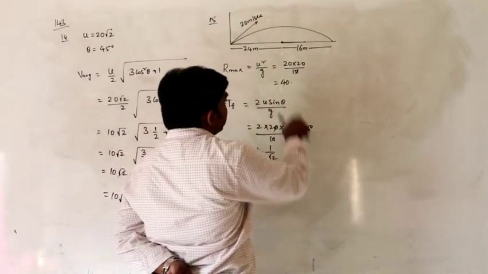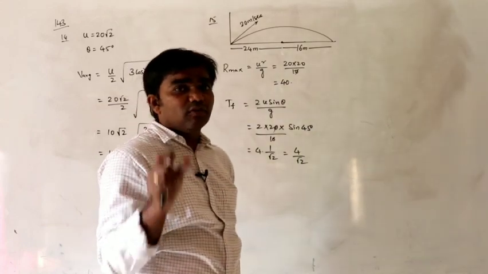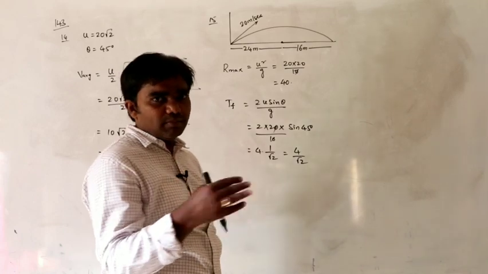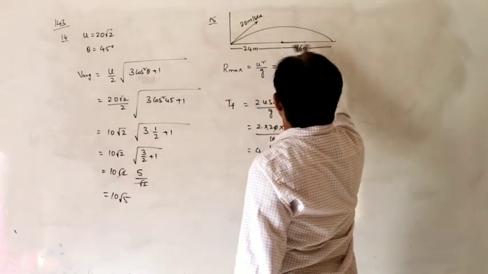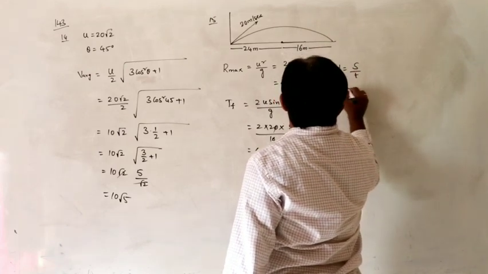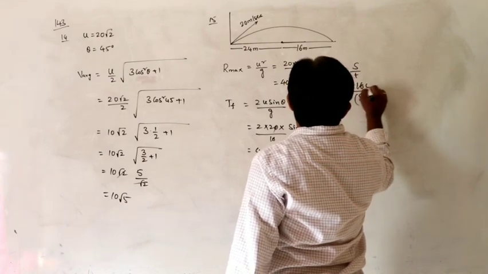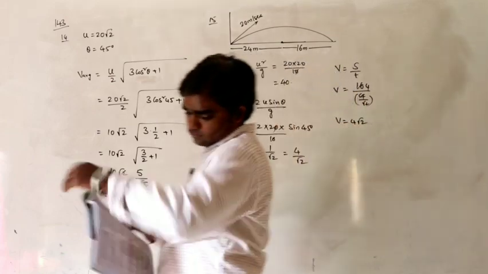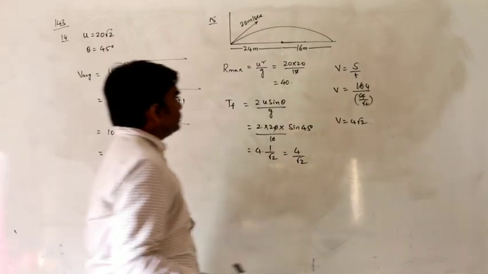So why is it 45? For what angle is the range maximum? For an angle of 45 degrees only the range is maximum. You have to remember all these conditions. So with what velocity does the person travel the distance of 16 meters? Velocity is equal to distance by time. Distance is 16, time is 4 by root 2. So velocity is equal to 4 root 2. With what velocity must the person travel? 4 root 2 meters per second.